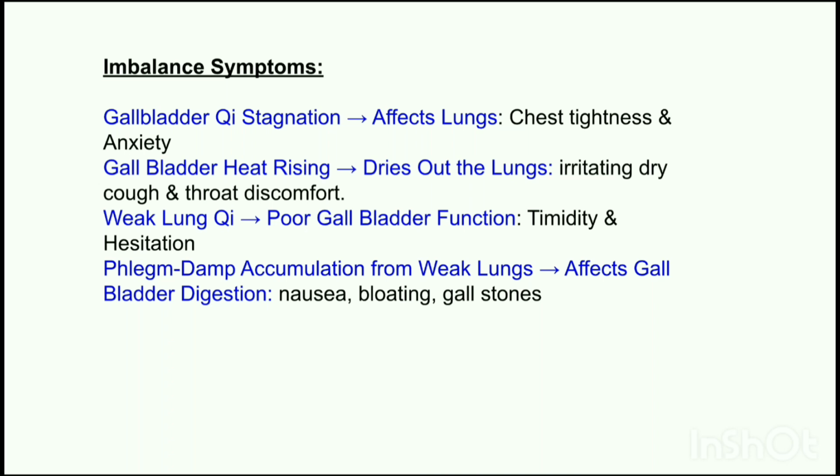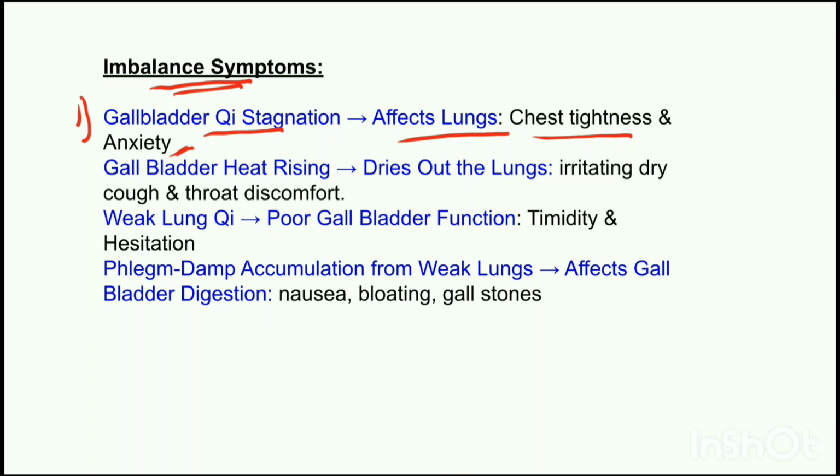Now let us understand the imbalanced symptoms of the interaction between the lungs and gallbladder. The first pattern is when the gallbladder chi stagnates, it affects the flow of lung chi, which leads to chest tightness and anxiety. Why? Because if the gallbladder chi stagnates, it prevents the lungs from smoothly descending chi.